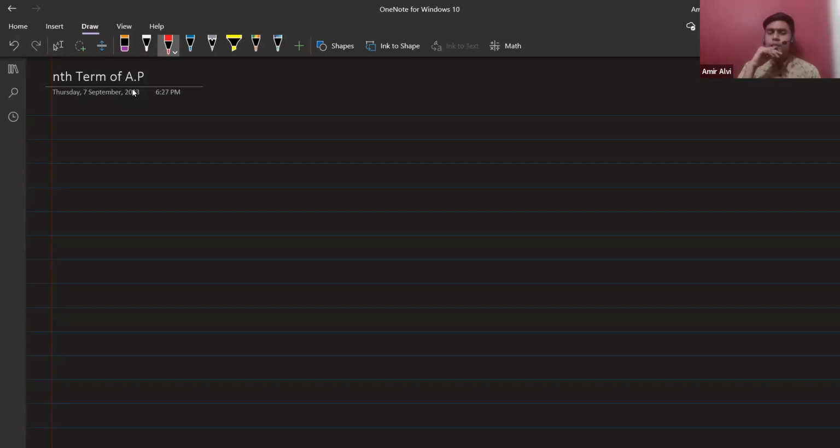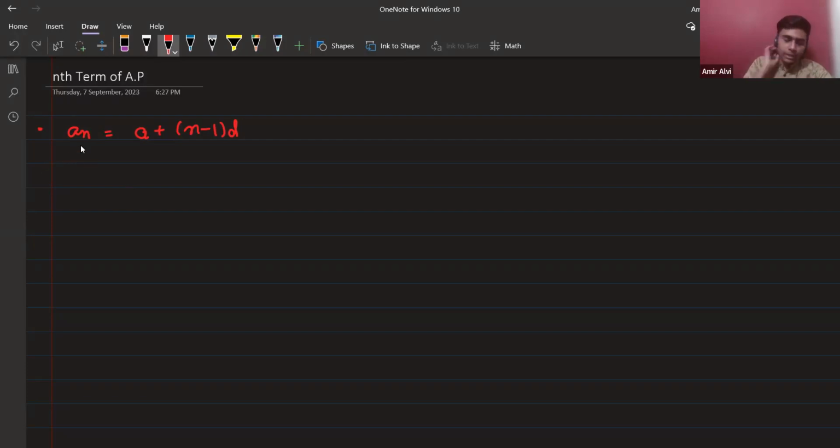That's the same thing in the nth term of an AP. Basically, you have to find out a specific term of an AP, because an AP is infinite, numerous terms can be there. Clear? That's why the nth term of an AP is introduced. So this formula is given as a_n, the nth term, is equal to the first term a plus (n minus 1) into d. Clear? Yes, sir. Any doubt? No, sir.